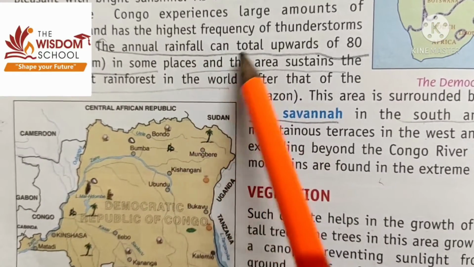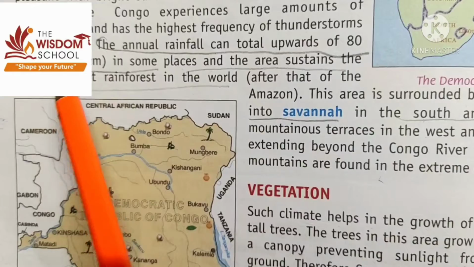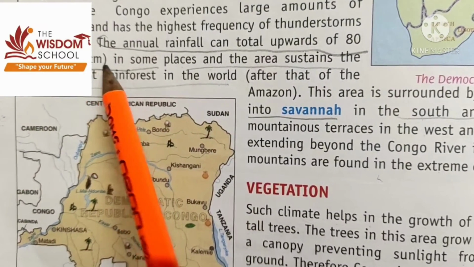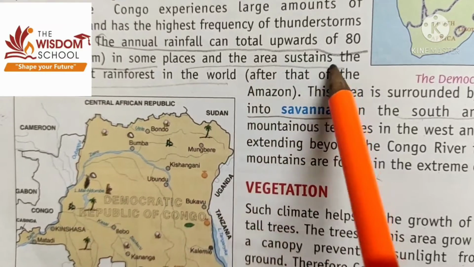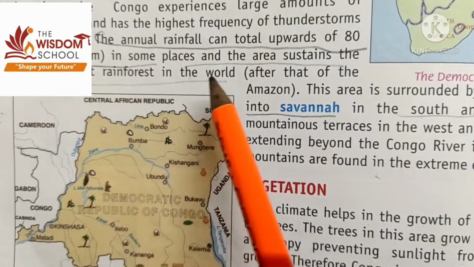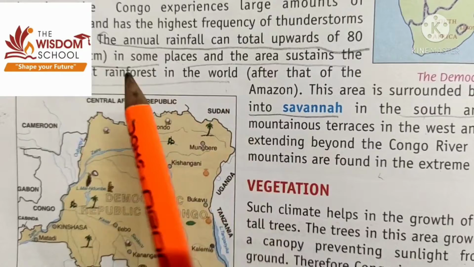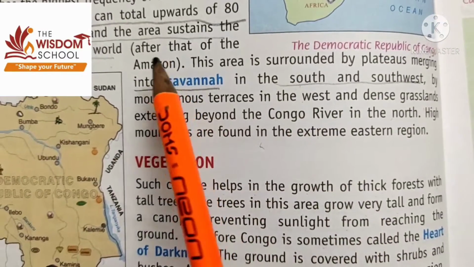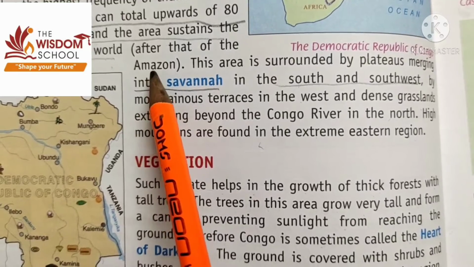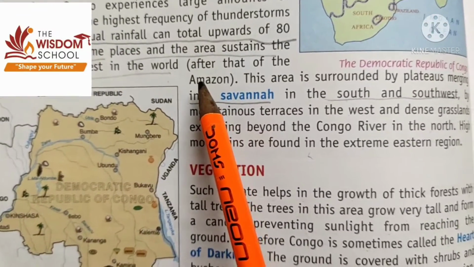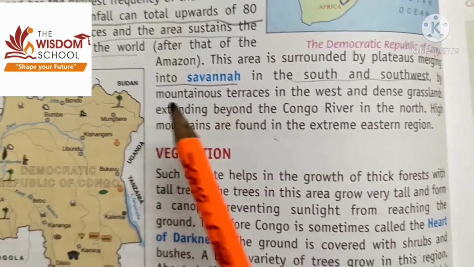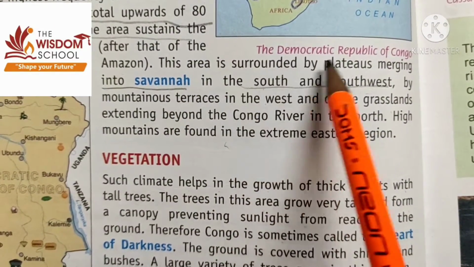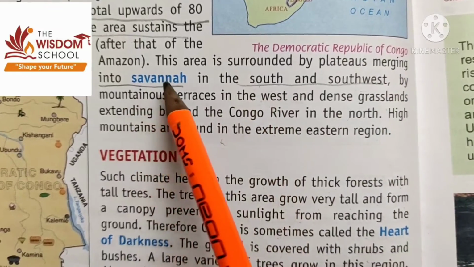The annual rainfall can total upwards of 80 inches or 200 centimeter. The area sustains the second largest rainforest in the world, after the Amazon. Amazon is the largest rainforest in the world. This area is also surrounded by plateaus that merge into savanna.